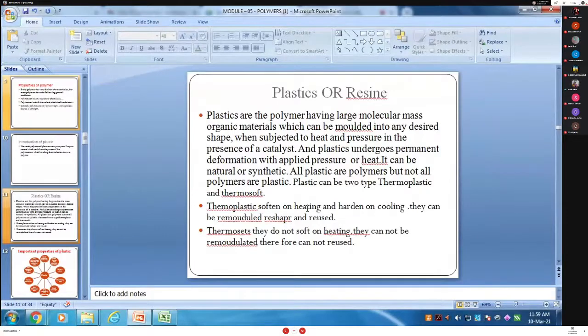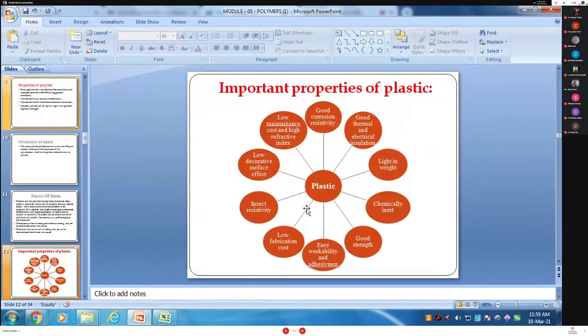Okay, so if in the examination you are asked the properties of plastic, you have to write down a minimum of seven to eight properties. What are those? Low maintenance, good corrosion resistance, good chemical and thermal resistance, light in weight, chemically inert, good strength, easy workability, low fabrication cost, low decorative surface cost, low maintenance cost, high reflective index. Okay. The next one, what is the important point?